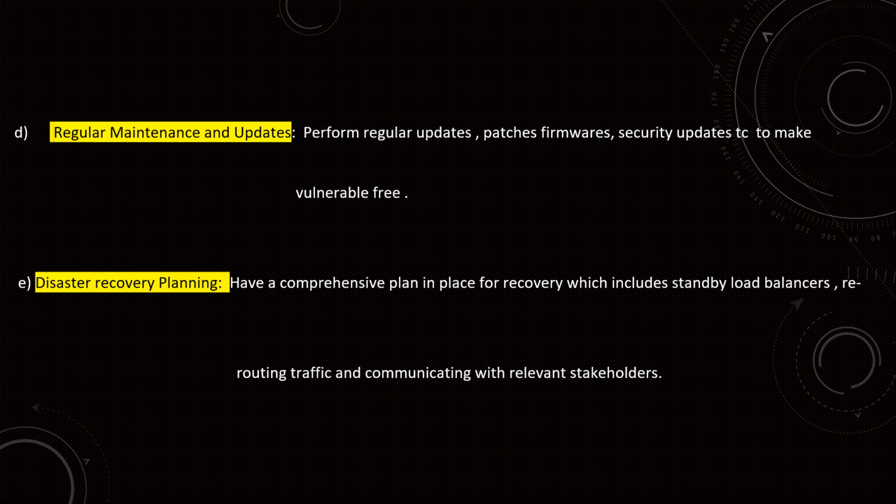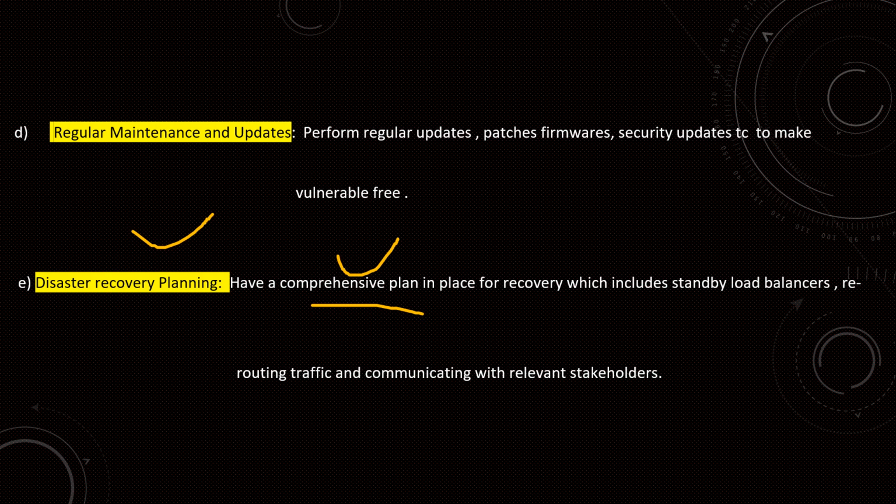Last but not least is disaster recovery planning. We should have comprehensive, detailed planning in place for recovery, which includes a standby load balancer. We have to make sure that rerouting of traffic from the primary data center to the second one is completely fine, and communicate with relevant stakeholders accordingly.